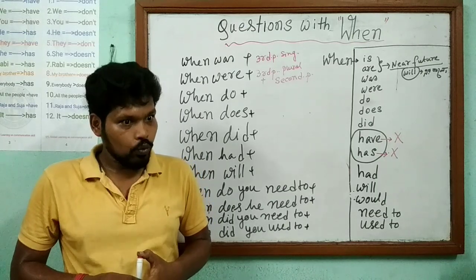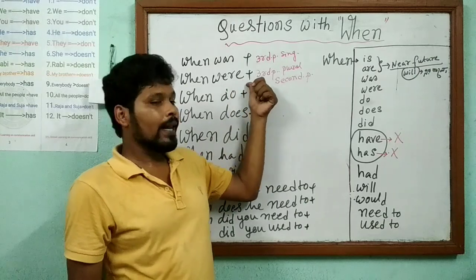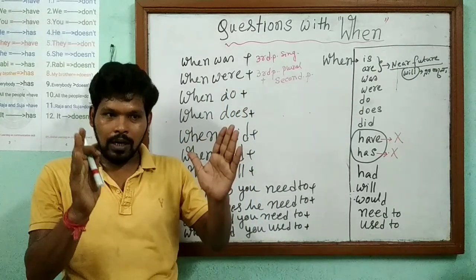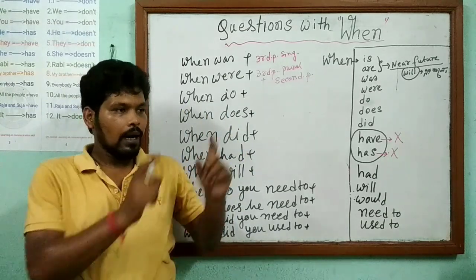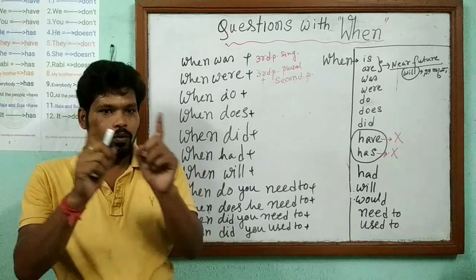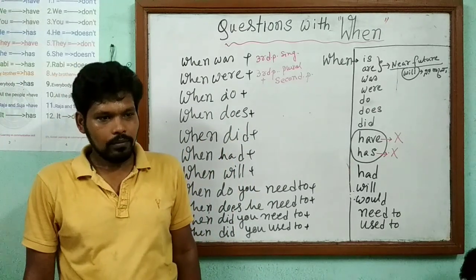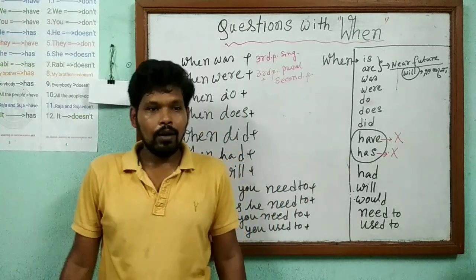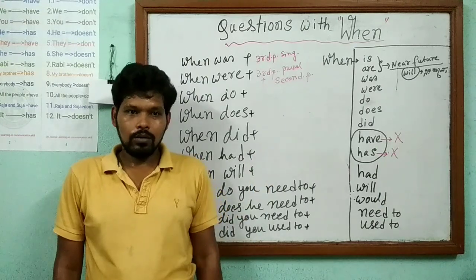And you is second person. So, when were you walking? Just follow the question. I was walking at 5 o'clock. When were you eating rice? I was eating rice at noon.